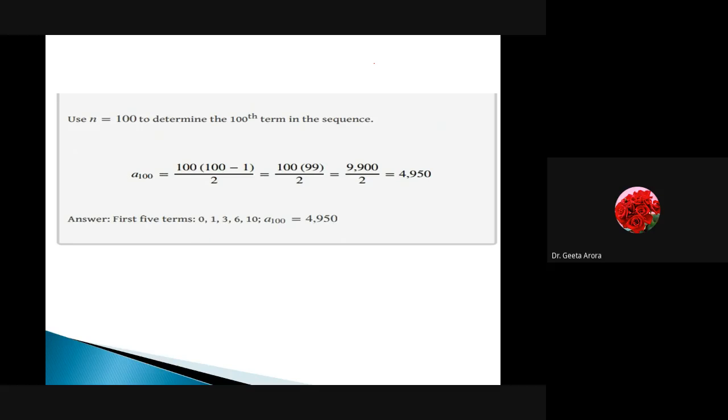4950. Raghunath, you are not getting the correct answer. Beta, just check your calculation. I don't know where the mistake is. 99 is there, so if I divide it by 2, 2 4s are 8, 1 9, then 2 9s are 18, 1 0, 2 5s are 10, and then 0 as such. Correct. We got it, what the mistake is.